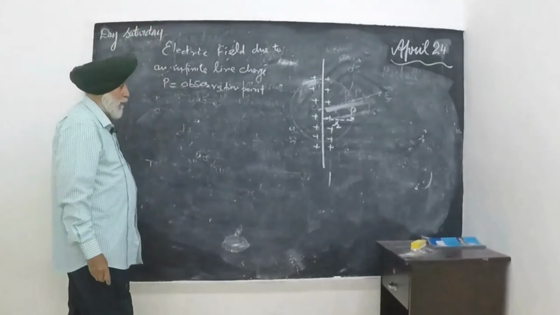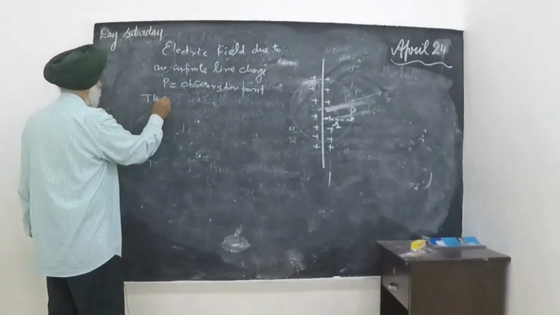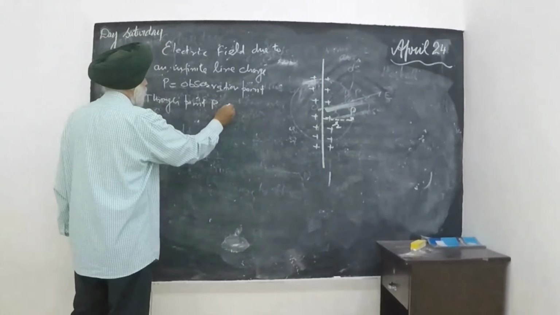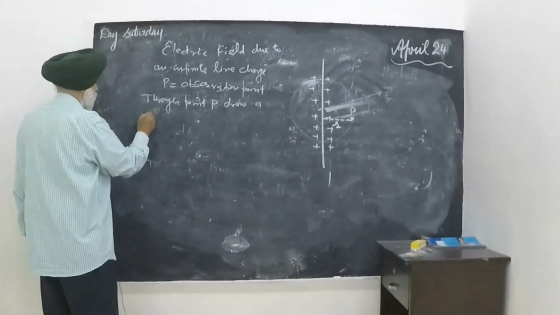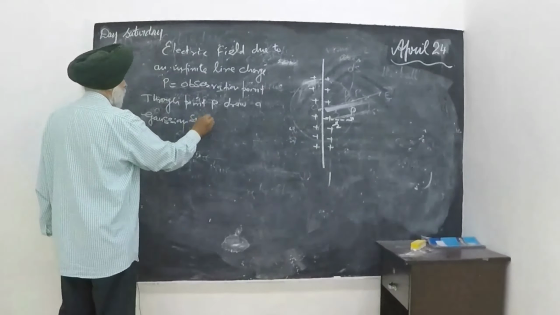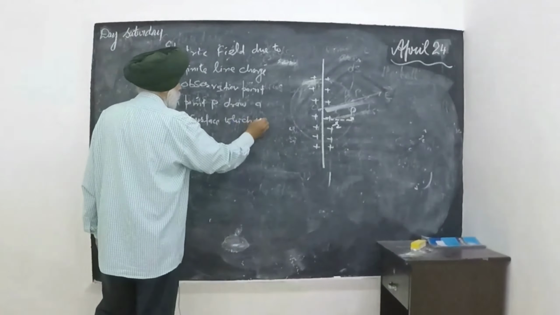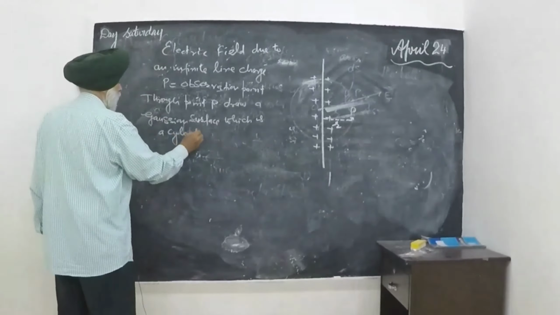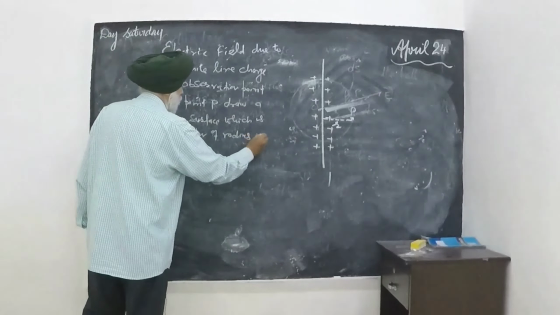Through the point P, draw a Gaussian surface, which is a cylinder of radius r.